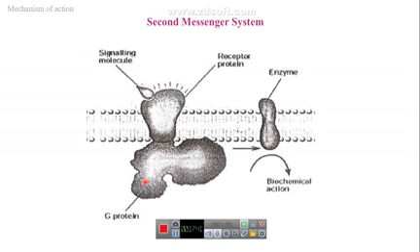This binding causes some alteration in the intracellular part that leads to another action, until the second messenger is formed and the alteration leads to the formation of a product that will perform the required action.